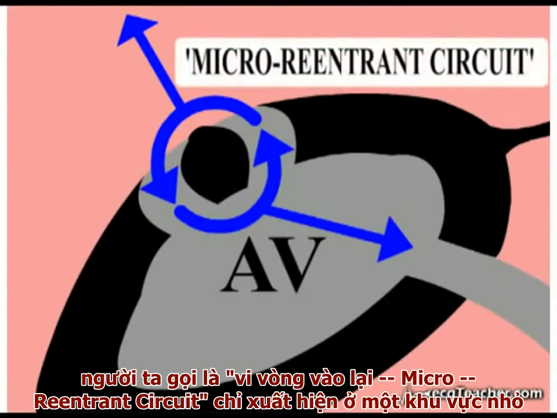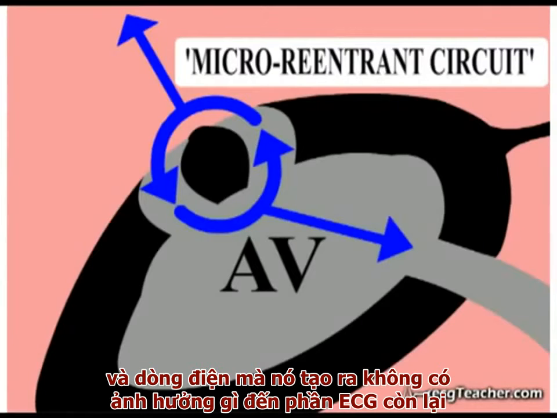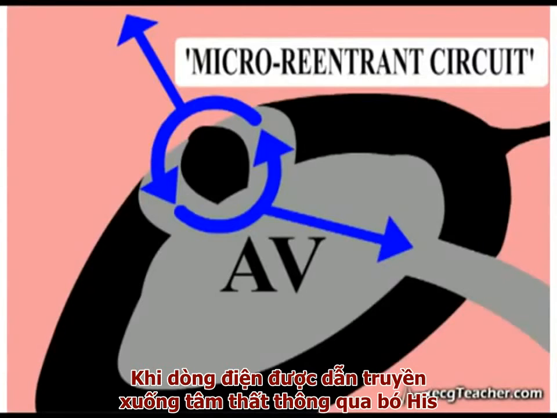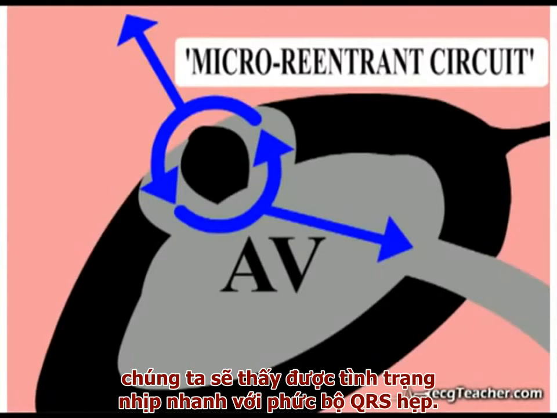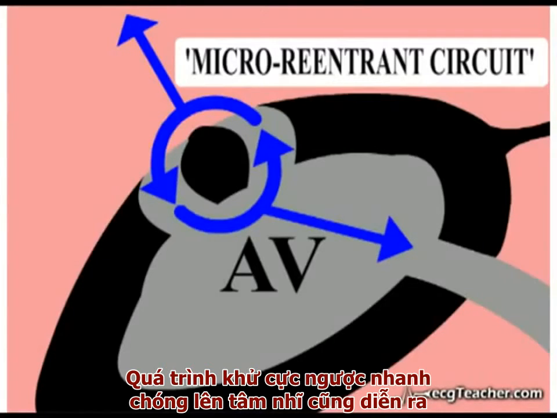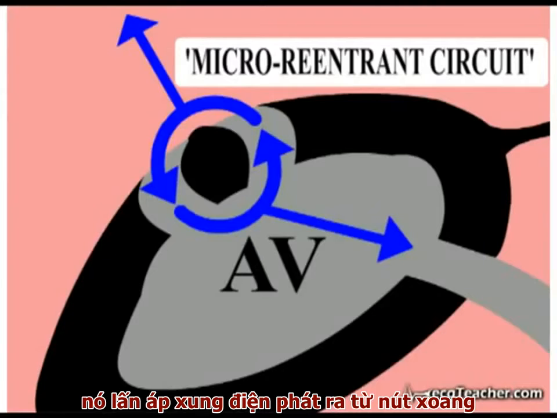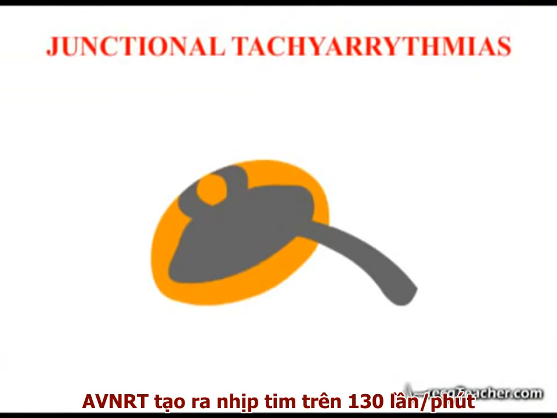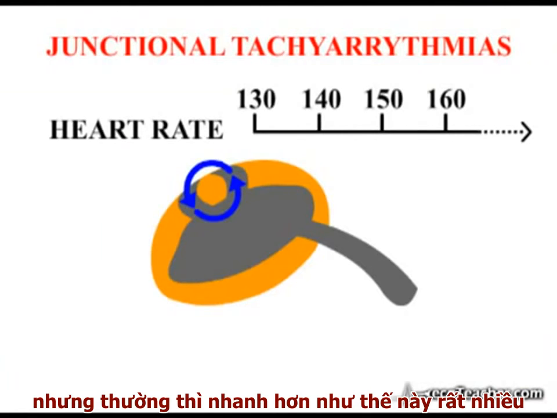This is a micro reentrant circuit occurring over a small area, and the small currents involved have no influence on the resting ECG. As the current is transmitted to the ventricles by the bundle of His, during such an attack we see a tachycardia with narrow QRS complexes. In addition, rapid retrograde depolarization of the atria is occurring, overriding SA node discharge. AV nodal reentrant tachycardia generates a heart rate greater than 130 beats per minute, and often much more rapid than this.